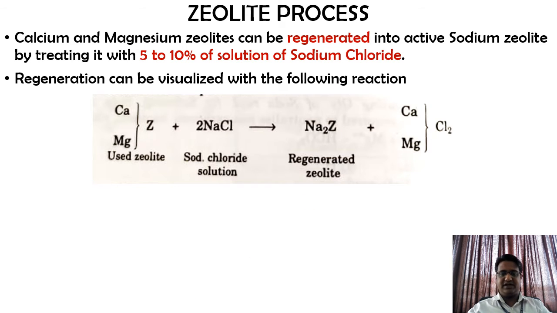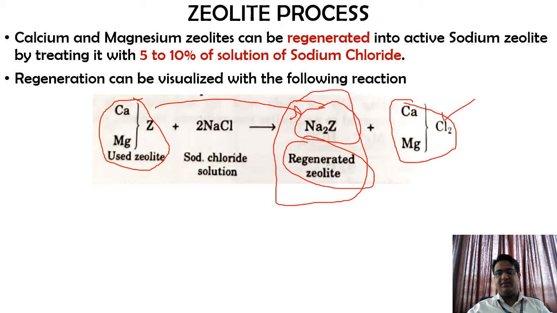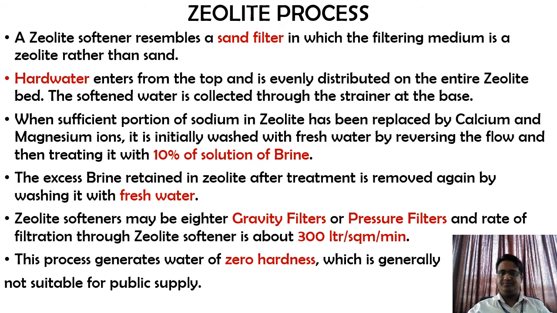So this used zeolite is converted into a refreshed or regenerated zeolite, and we are left with calcium and magnesium chloride, which is not objectionable in the water. Whatever is regenerated here can be reused again for the zeolite process.